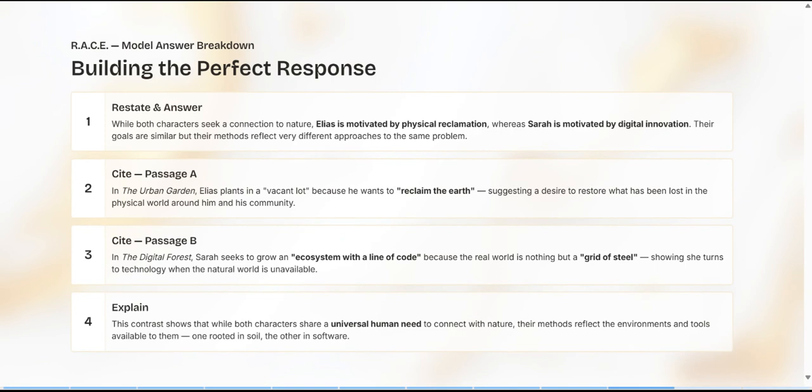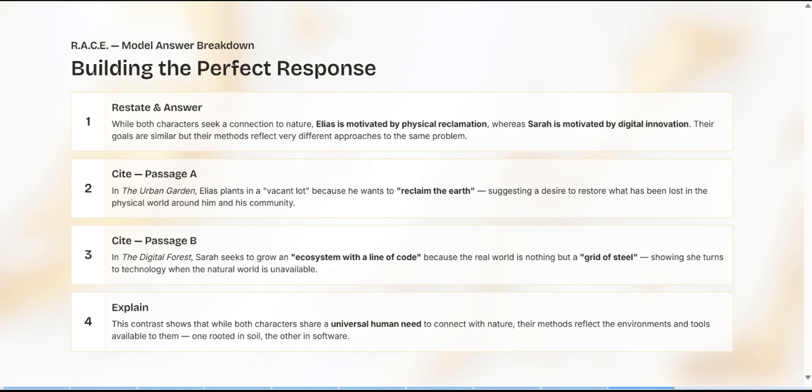The RACE model answer breakdown, building the perfect response. Restate and answer. While both characters seek a connection to nature, Elias is motivated by physical reclamation, whereas Sarah is motivated by digital innovation. Their goals are similar, but their methods reflect very different approaches to the same problem. Cite passage A. In the urban garden, Elias plants a vacant lot. He plants in a vacant lot because he wants to reclaim the earth, suggesting a desire to restore what has been lost in the physical world around him and his community.